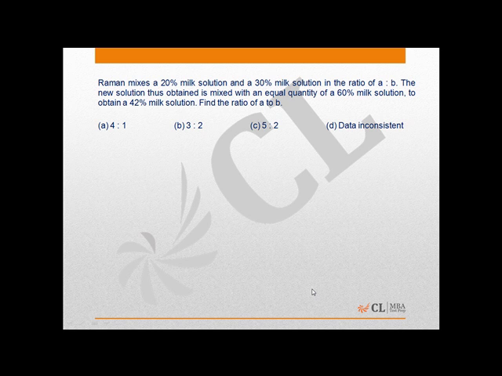This is a problem of mixture and alligation in which Raman mixes a 20% solution and a 30% solution in the ratio A is to B. Let the concentration of the solution obtained by mixing these two solutions be P. Using alligation we will get 20, 30, P, A is to B. From here we'll get A by B as